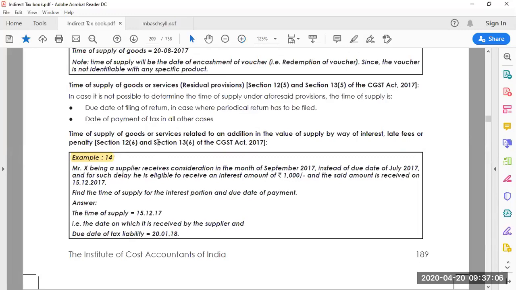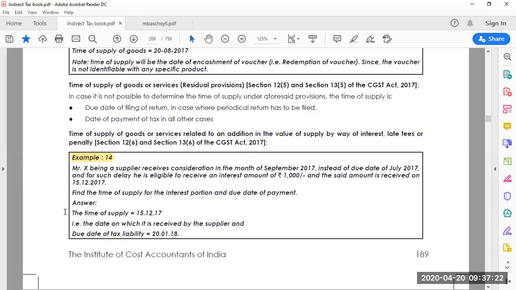We stopped here: time of supply of services related to an addition in the value of supply by way of interest, late fees, or penalty which has been collected. So one example is there. Let's look at that example.